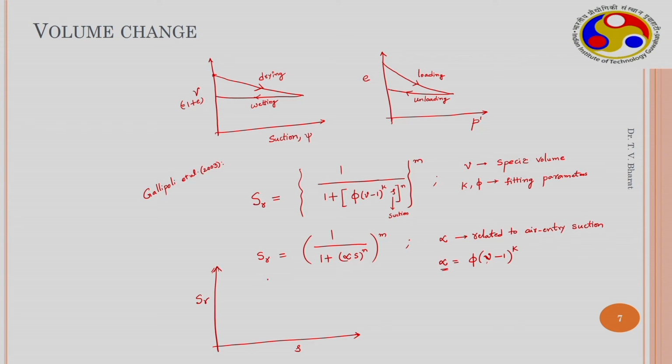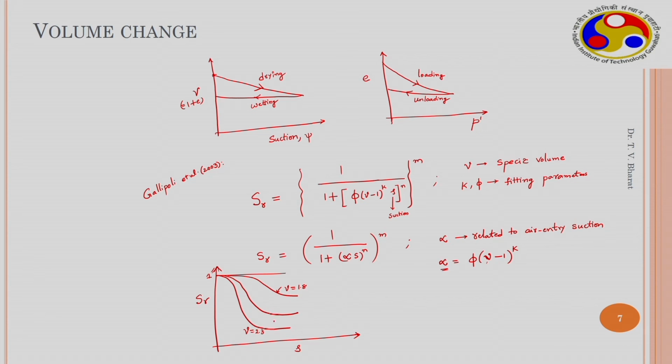If this is plotted as degree of saturation versus suction, it is seen that for a given controlled specific volume, for high specific volume it exhibits this behavior, and for moderate it exhibits this behavior. As the specific volume decreases, maybe 1.8 or something, it exhibits this behavior, and this is at constant specific volume.